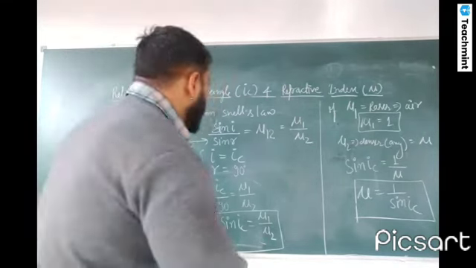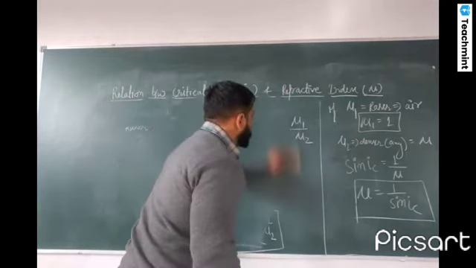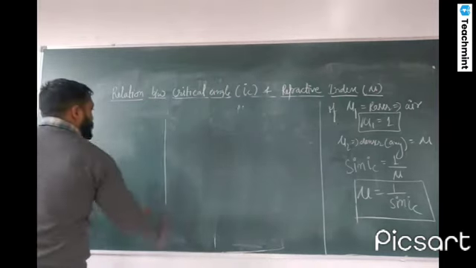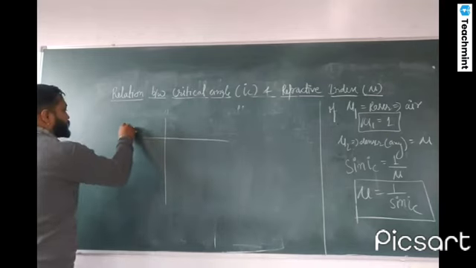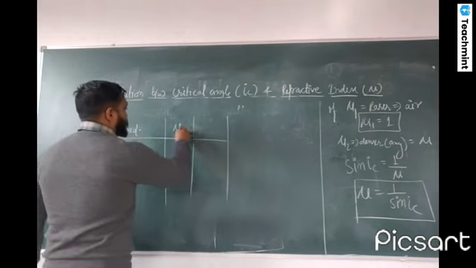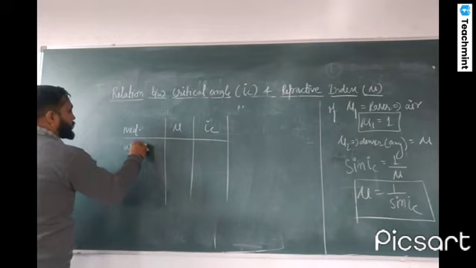Generally, if we talk about some medium, they are inversely proportional. What does it mean? Let's consider some media, with the refractive index and critical angle for each. Suppose we are talking about water.